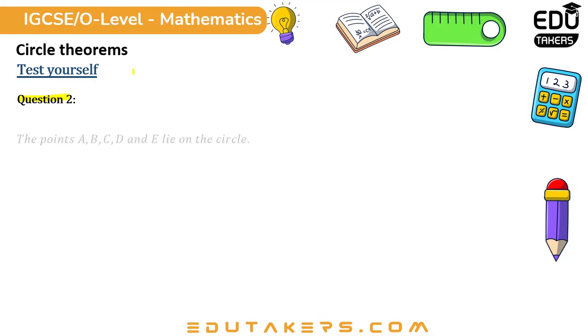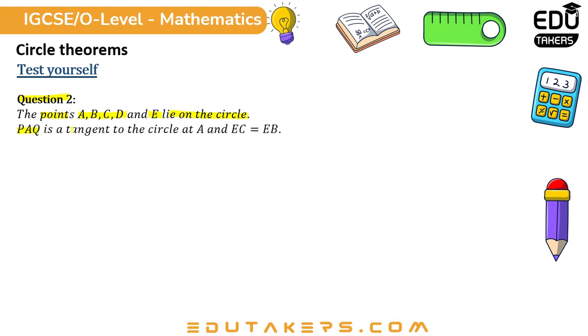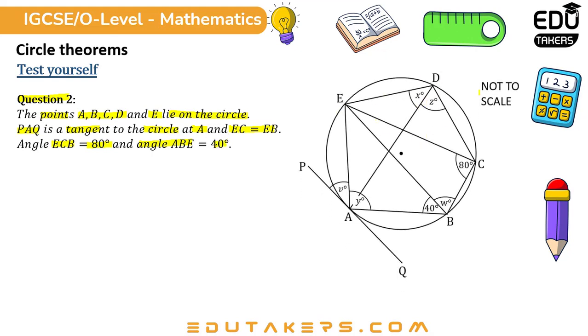Question number 2. The points A, B, C, D and E lie on the circle. PAQ is a tangent to the circle at A and EC equals EB. Angle ECB is 80 degrees and angle ABE is 40 degrees. The diagram is not to scale. Find the values of V, W, X, Y and Z. It's a 5 mark question. V, Y, X, Z and W, these 5 angles you have to calculate.